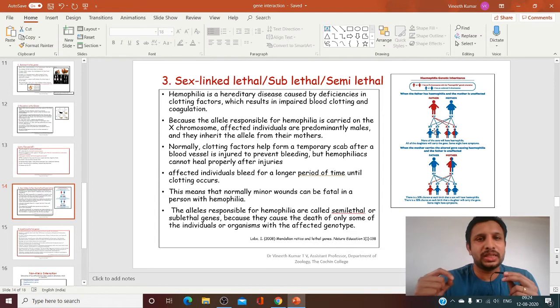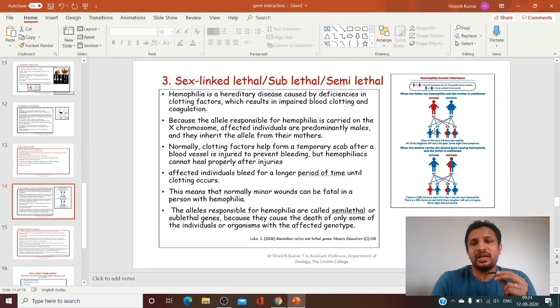The father's contribution of sex chromosome to the sons is the Y chromosome, and male individuals always have the X chromosome from their mothers, not from their fathers. That is a general rule to be taken into consideration when discussing